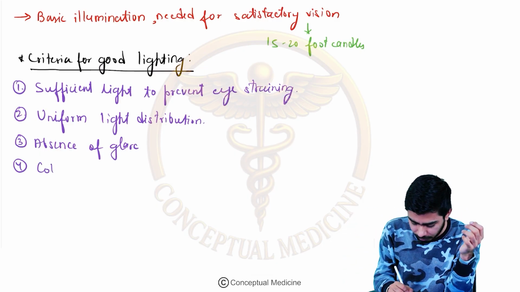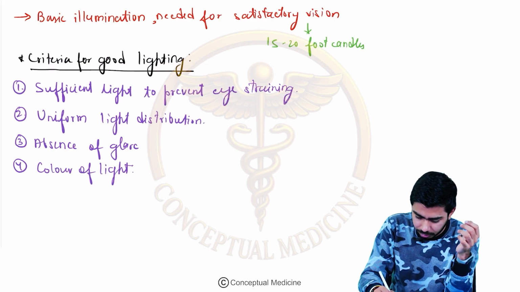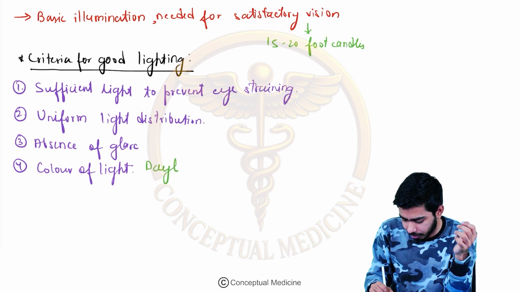So what should be the color of light? The color of light should be daylight color. Okay.